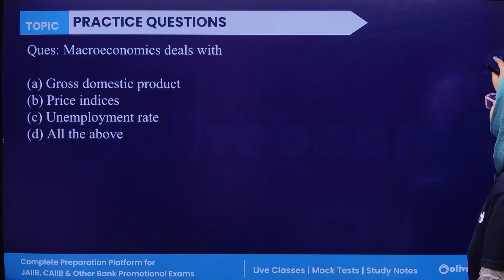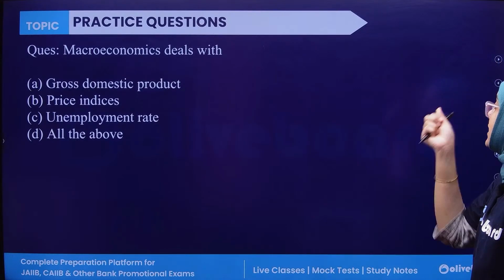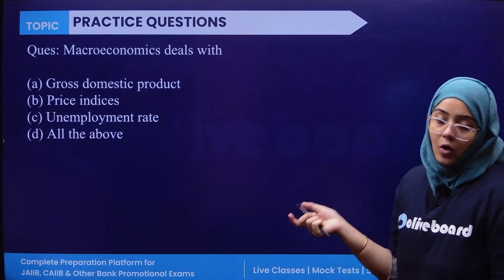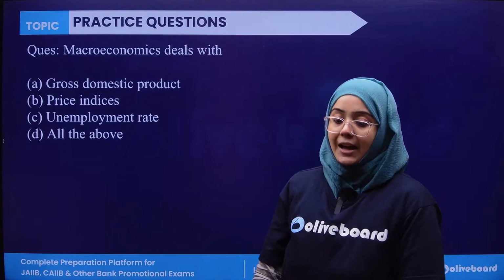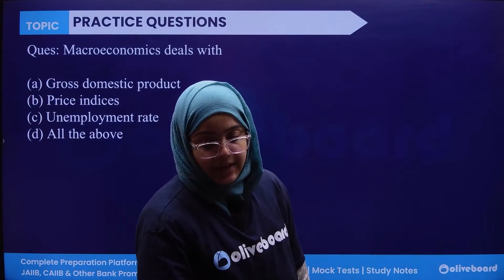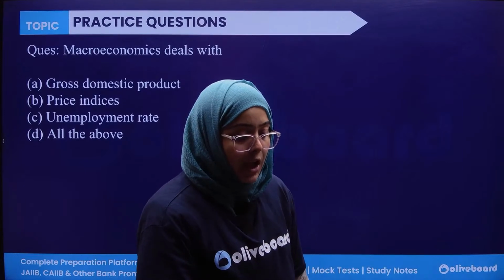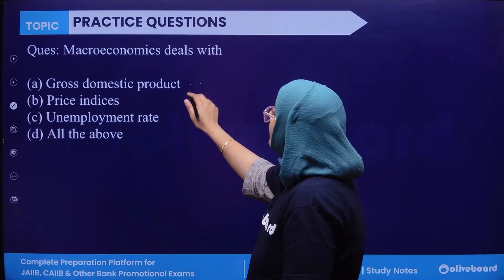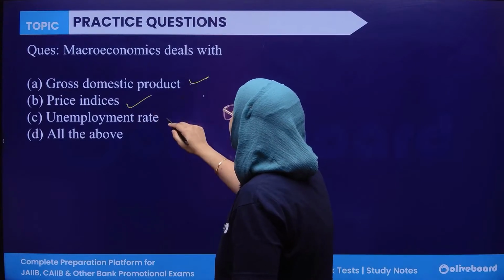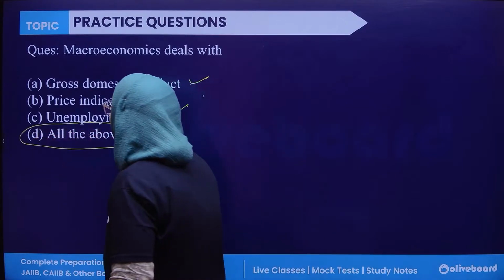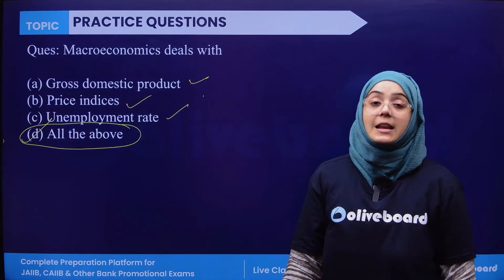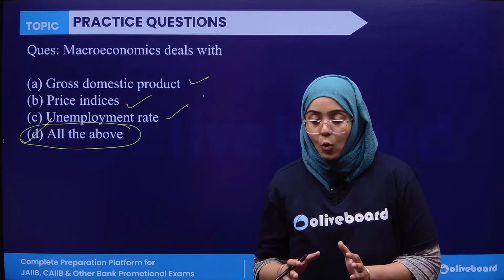Okay, next. Macroeconomics deals with GDP, price indices, unemployment rate, or all of the above. GDP is a part of macroeconomics, and obviously price indices and unemployment rate too. All these things are part of macroeconomics because in macroeconomics, we are dealing with the nation as a whole.